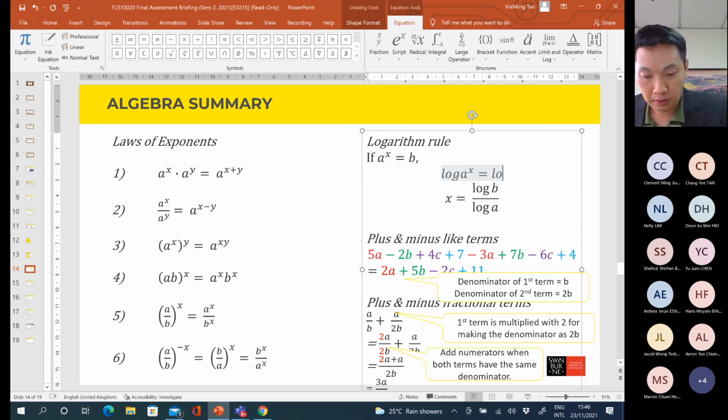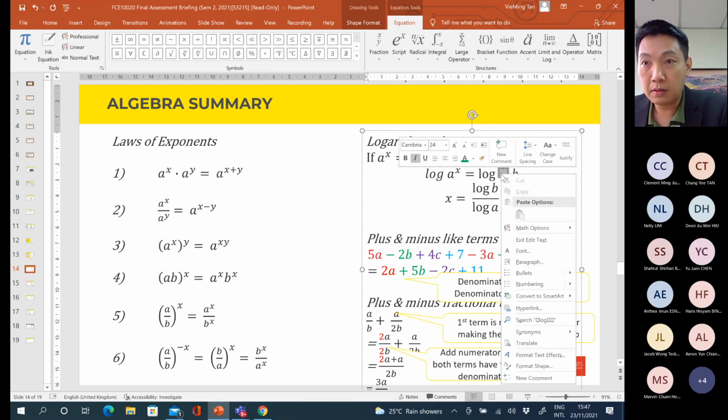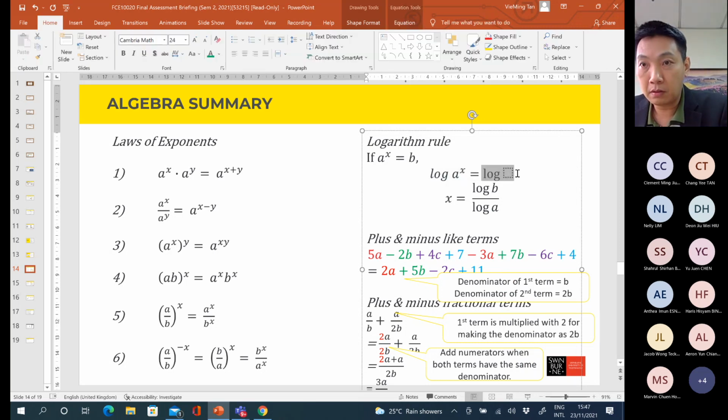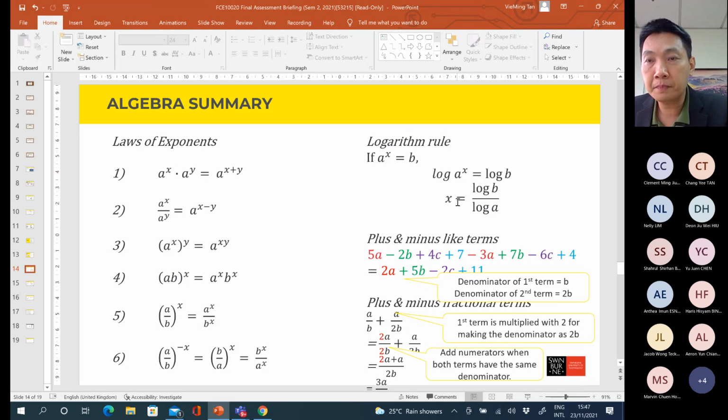You can leave a space between log and the base number. So we put log for both sides as the first step.